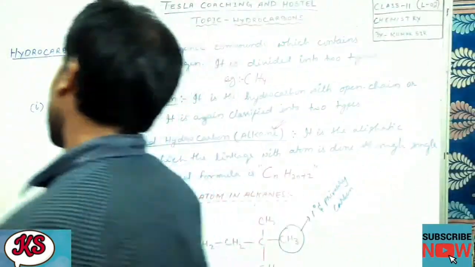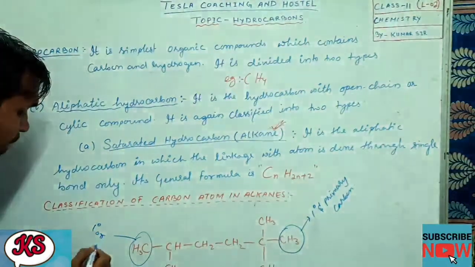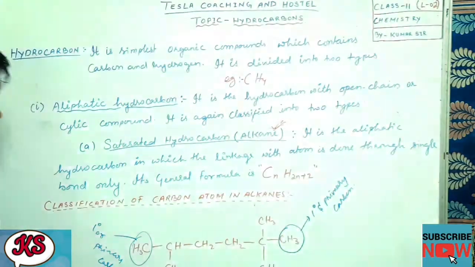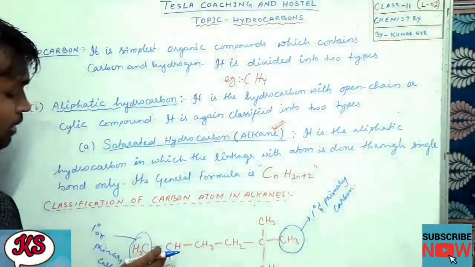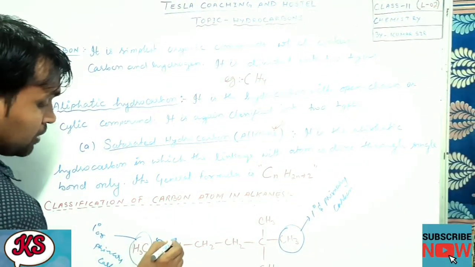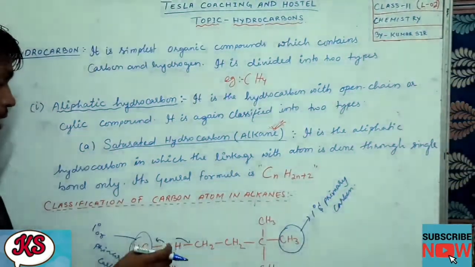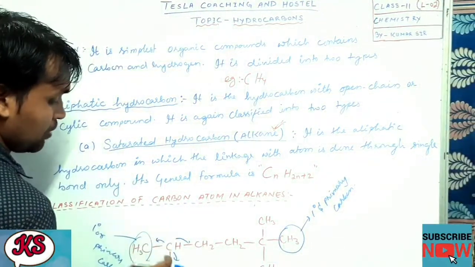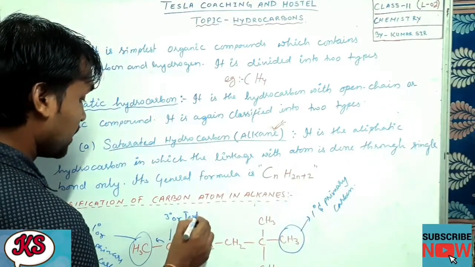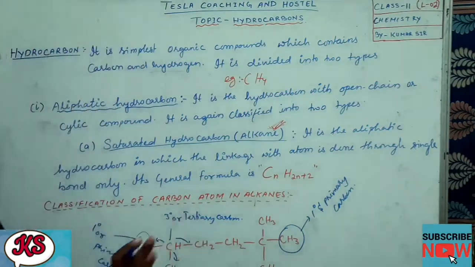So terminal means at the last one. This one is also what? 1 degree, or primary carbon. Okay, got it? Now coming to the second one, in this carbon, you can see clearly it is attached to one carbon here, one carbon here, and one carbon here. This carbon is attached to other 3 carbons: 1, 2, 3. So this one will be called 3 degree, or tertiary carbon. Okay, dear students, these are the basic things you should know.